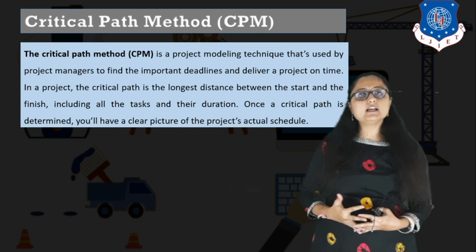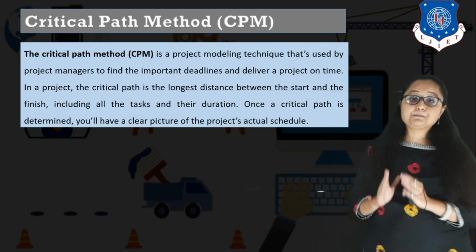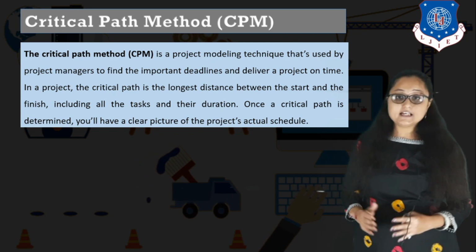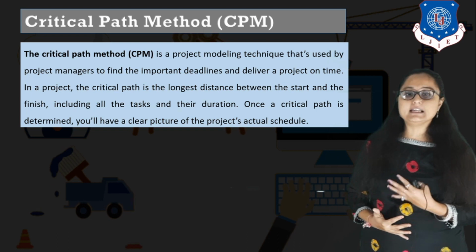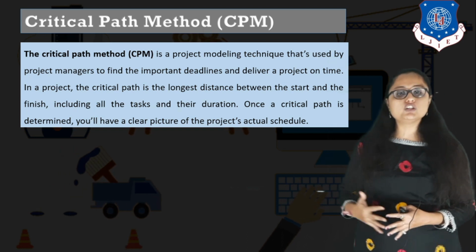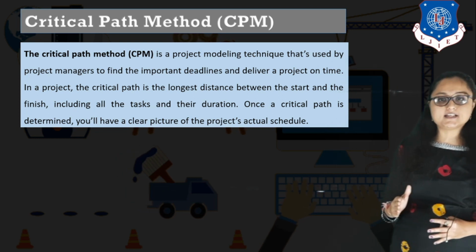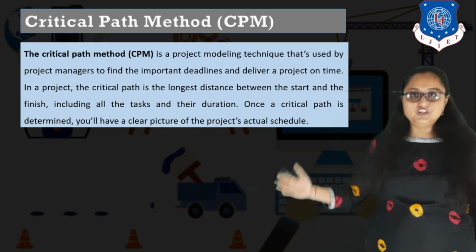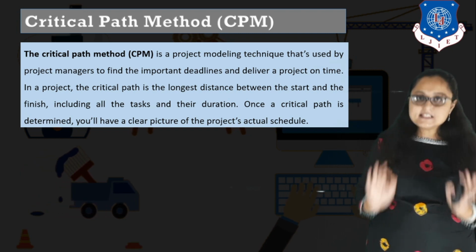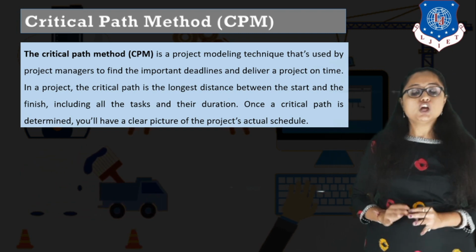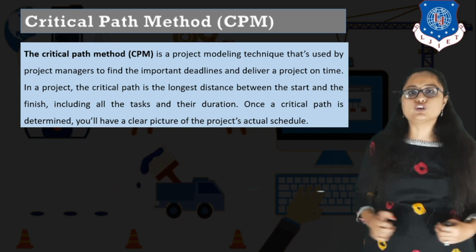So what do you mean by critical path method? Critical path method is a project modeling technique that's used by project managers to find the important deadlines and deliver the project on time. In a project, the critical path is the longest distance between the start and the finish, including all the tasks and their duration. Now, once a critical path is determined, you will have a clear picture of the project's actual schedule, right?